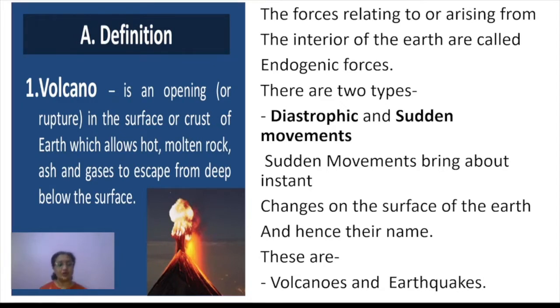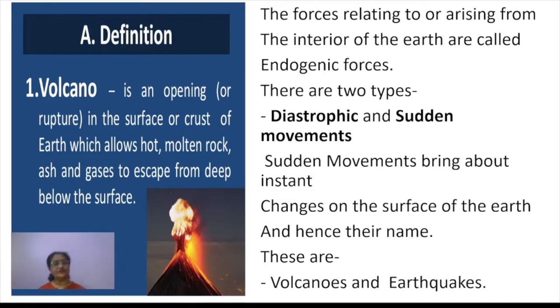When it comes on the earth's surface, it is called lava. So the opening on the earth's surface which allows this molten magma to come out, along with ash and several gases from deep below the earth's surface, is called a volcano.